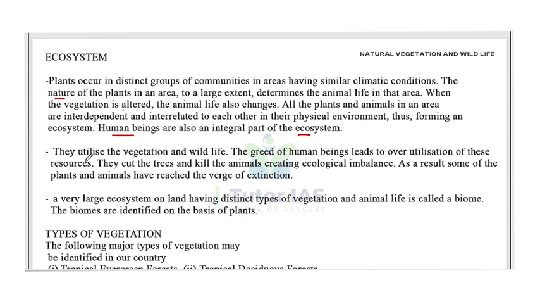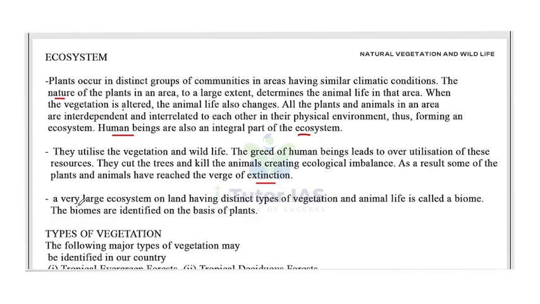Now, they utilize the vegetation and the wildlife. The greed of human beings leads to overutilization of these resources. They cut the trees and kill the animals, creating ecological imbalance. As a result, some of the plants and animals have reached the verge of extinction. Because humans are very greedy, they are using the forest and utilizing the resources very badly, so that some of the plants and animals are already extinct.